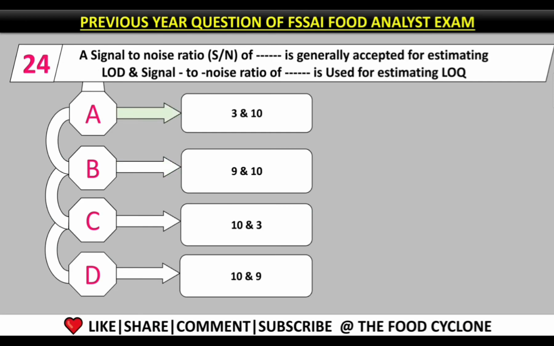Question number 24. A signal to noise ratio, the S/N ratio of fill in the blanks, is generally accepted for estimating LOD, and a signal to noise ratio of fill in the blanks is used for estimating LOQ. So to answer this question, let me first tell you what LOD and LOQ are.